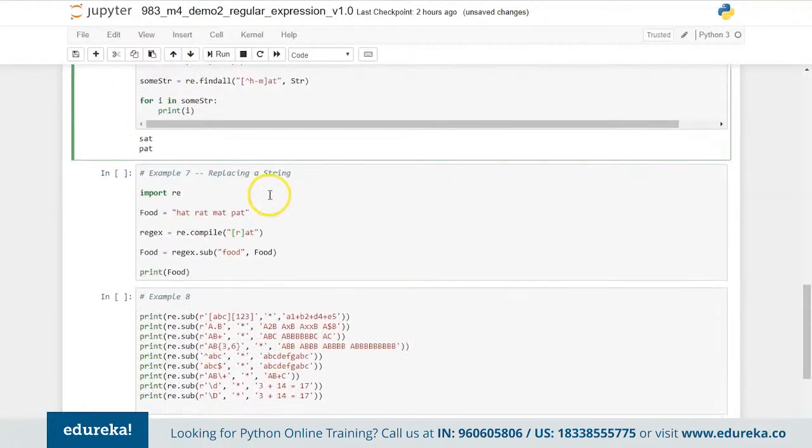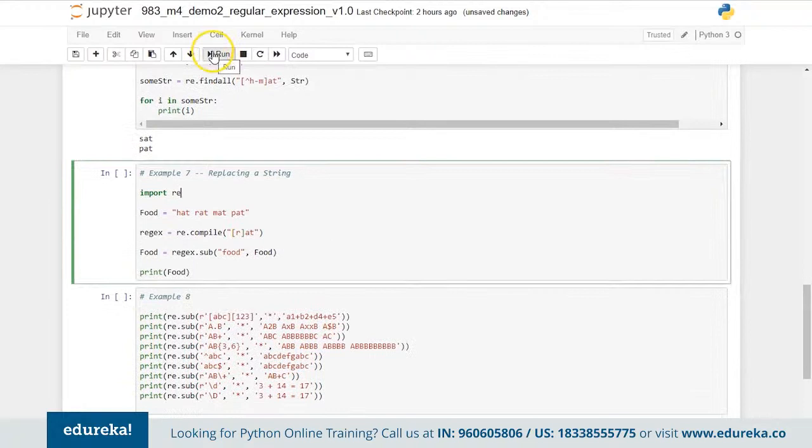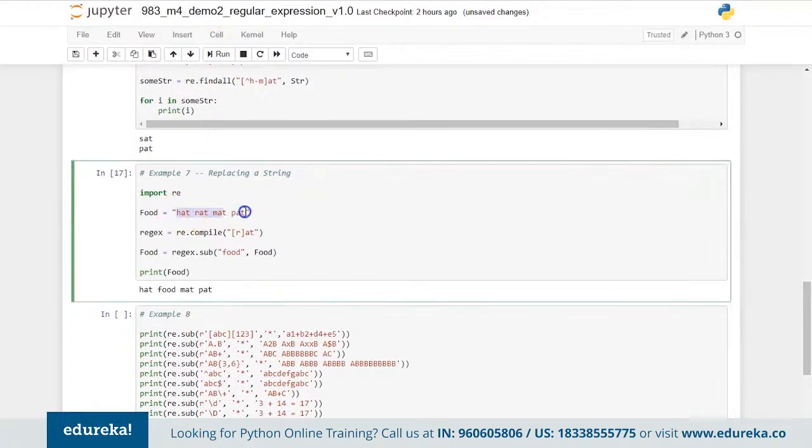Then we have a replacement of a string here, in which you see that we have a string with HAT, RAT, MAT, PAT. These are the four words we have here. Now if at any moment I want to replace rat with food, first of all I'm using a compile statement which will get the correct word to be replaced. So I'm using RAT here. If I provide multiple patterns, then multiple keywords or words will be replaced here.